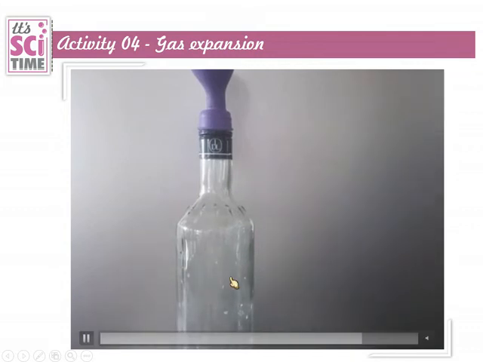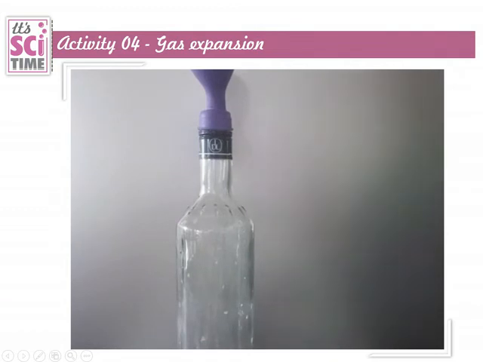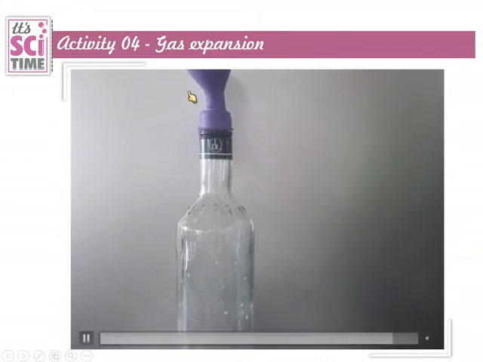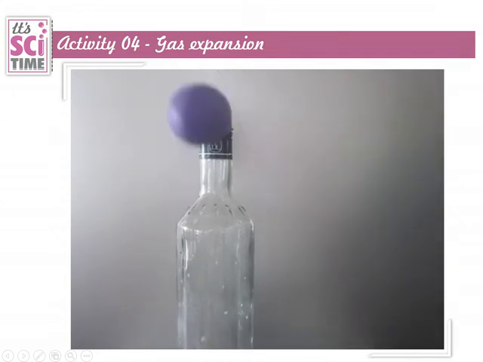Again the gas inside that cools down, it will contract here. Let's wait and see. It takes a little more time to cool down. Now you can see, observe the balloon. Always keep an eye on the balloon. Yes, it has contracted. This is the demonstration of gas expansion. Gases expand when they are heated up, and gases contract when they are cooled down.